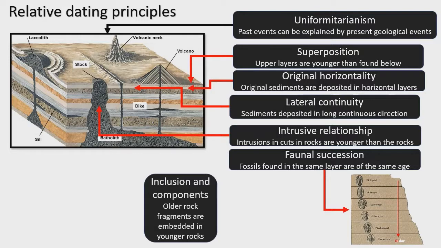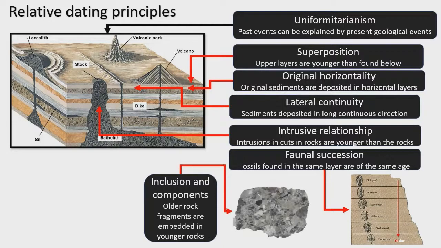And then inclusion and components. Older fragments of rock can be embedded, for example, in a volcanic event. When there is a lava flow, it engulfs the older rock. So what is included inside the lava is the older rock, and the outside rocks are the younger version.